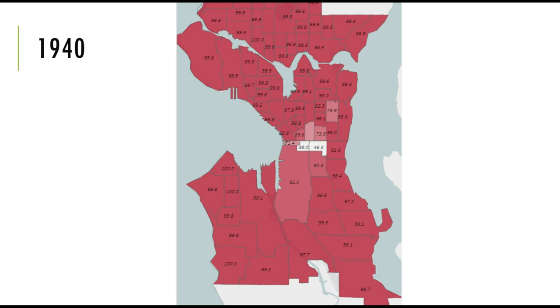Okay, so the census, in order to keep the data, breaks the city up into all these little chunks, and then they basically figure out who lives in these chunks. So this is a breakdown of the percentage of white people that live in a particular census tract. Now, if you look around West Seattle, where Madison is, you see that it's anywhere from 99.8% white to 100% white. That means that every single person that lives in that census tract is white.